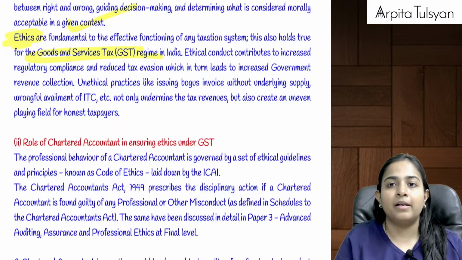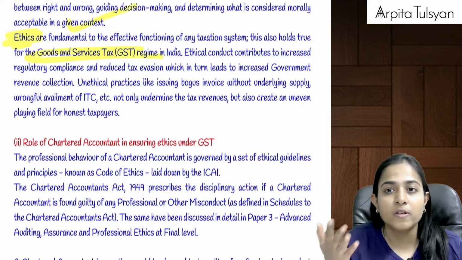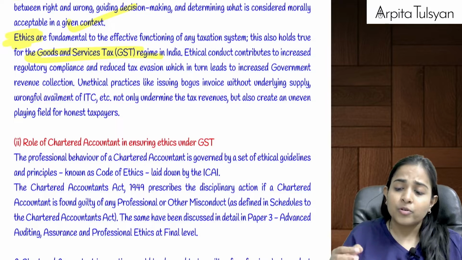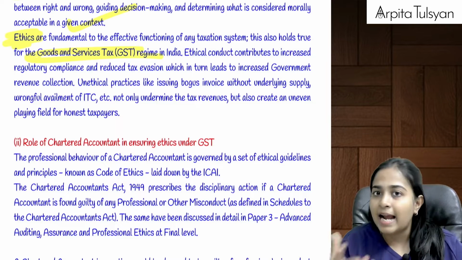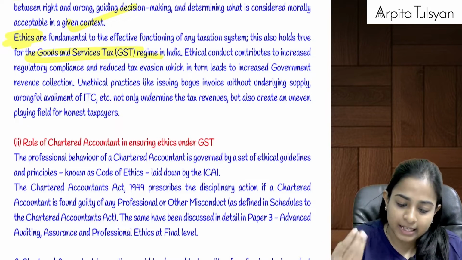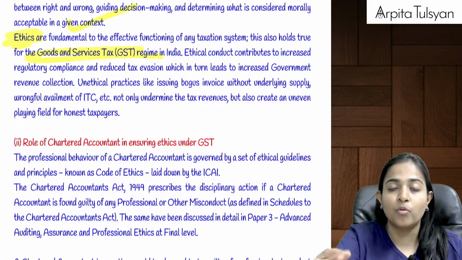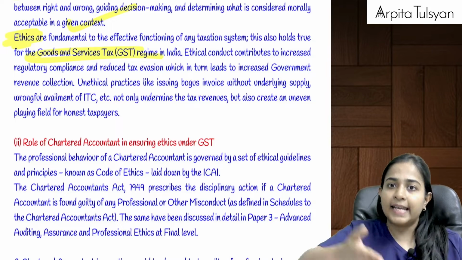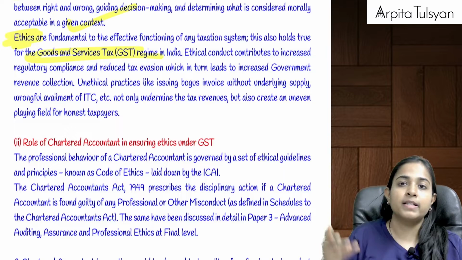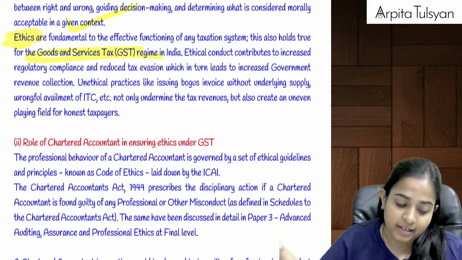Example, now we have been studying about bogus bills, bogus invoices, etc. So these unethical practices are happening in India. Issuance of bogus invoices, and then taking of credit on the basis of those invoices, and then using it for payment of the further tax liability.